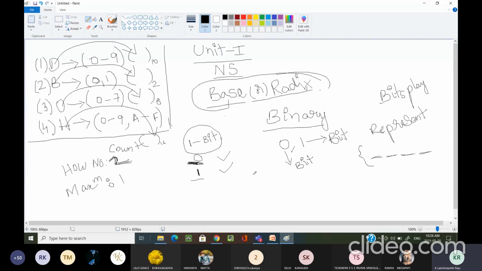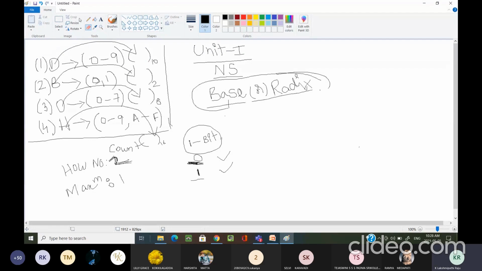Okay, now I'm moving next. Because of space constraint, I can erase this one. Now I'm considering 2-bit representation. 2 bits means first bit, second bit. The second number also contains 2 bits, the third number also contains 2 bits, the fourth number also contains 2 bits.